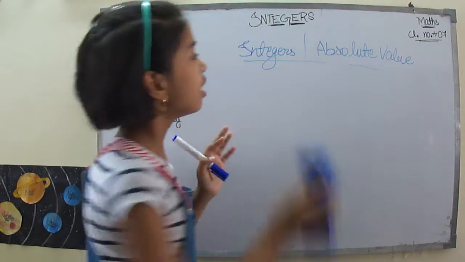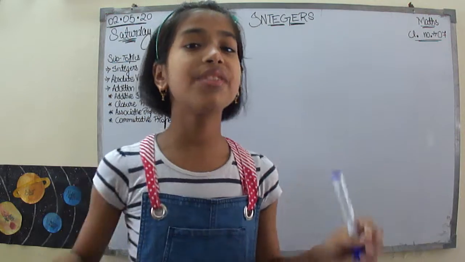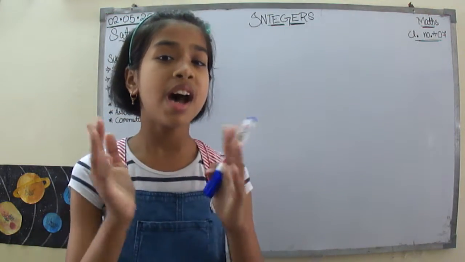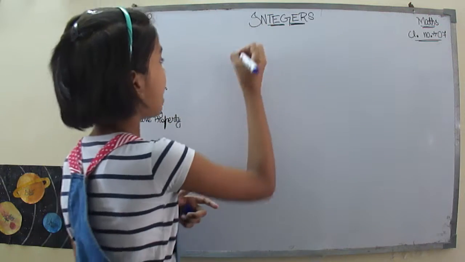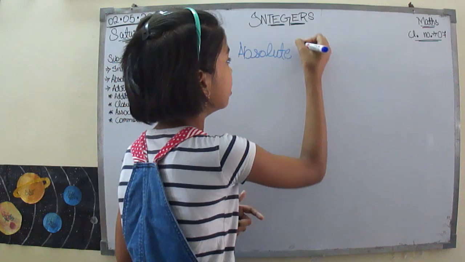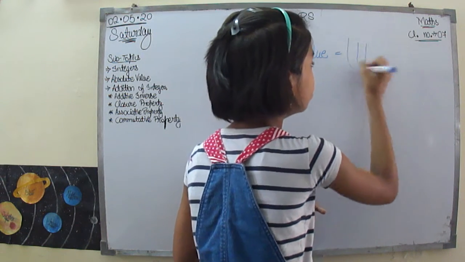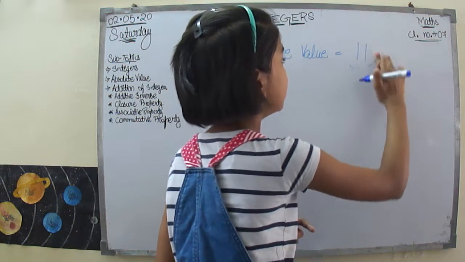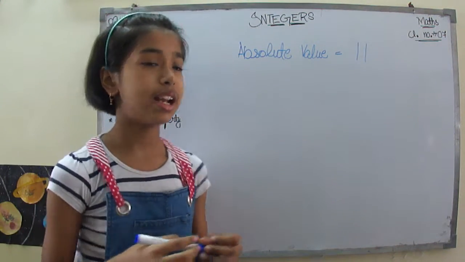So firstly, the sign of the absolute value is just two vertical lines, like this. Now, they are not written like something like this.